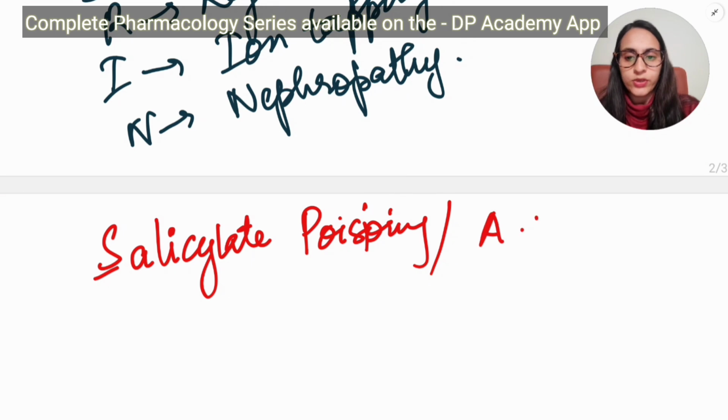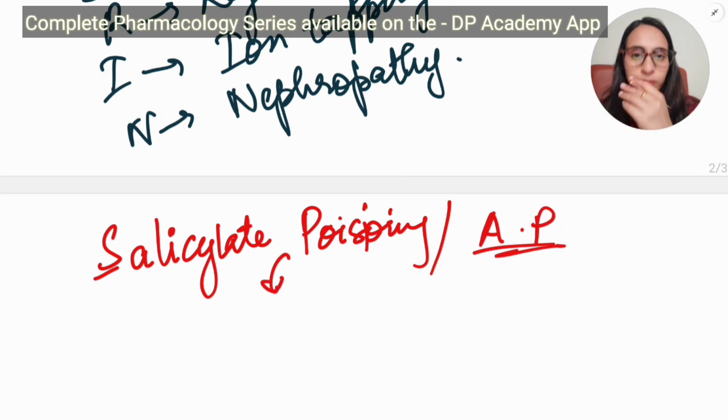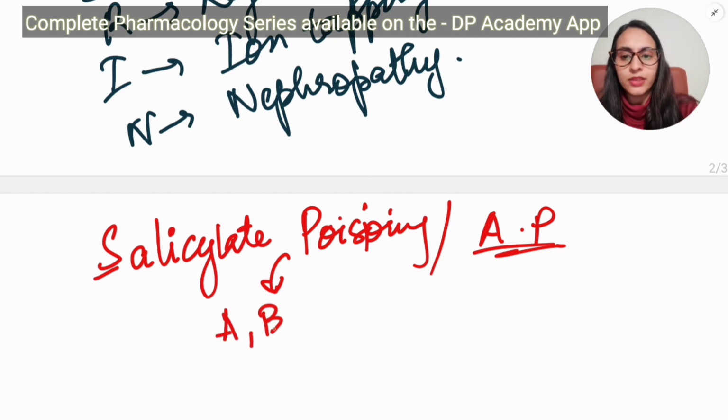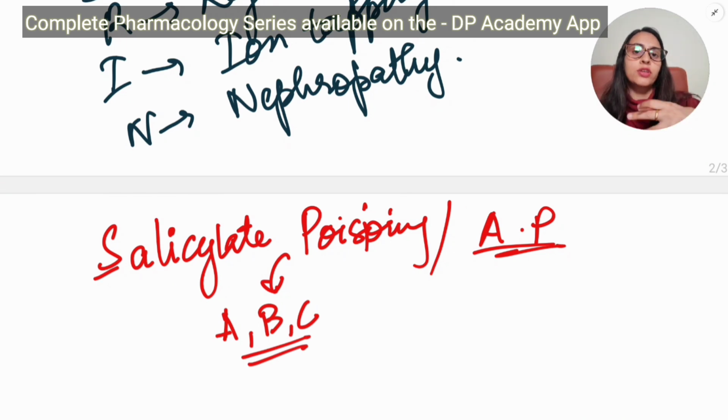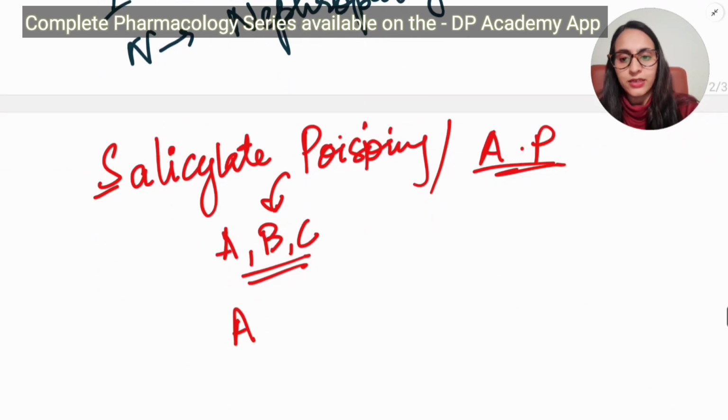If a person has consumed a lot of aspirin tablets, in that case you have to maintain airway, breathing, circulation, and you should do gastric lavage so that all the medicines that the person has taken come out through vomiting. And aspirin is an acid, right?